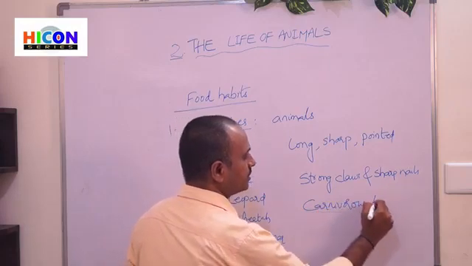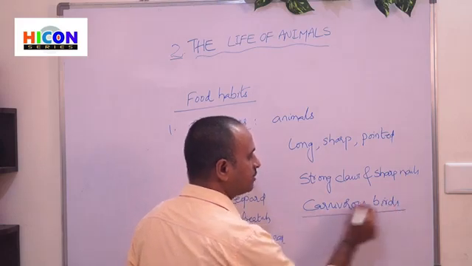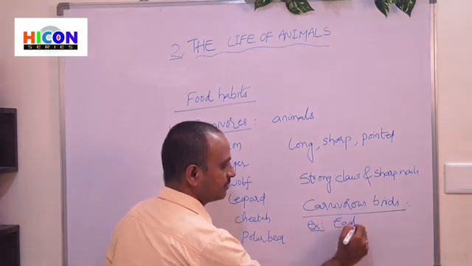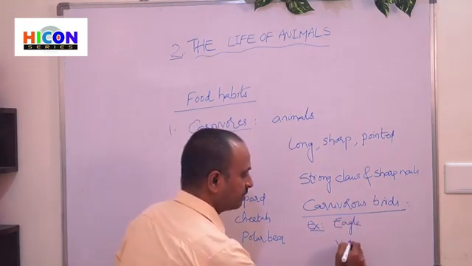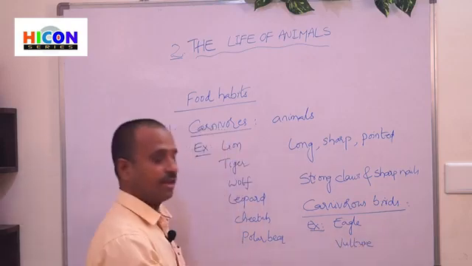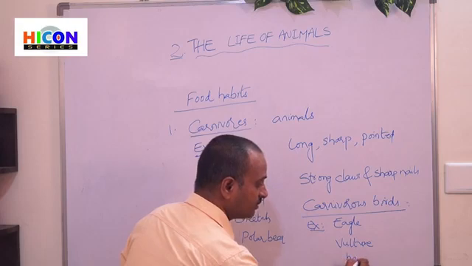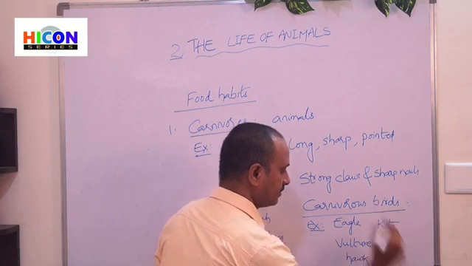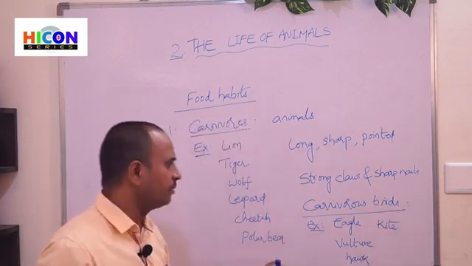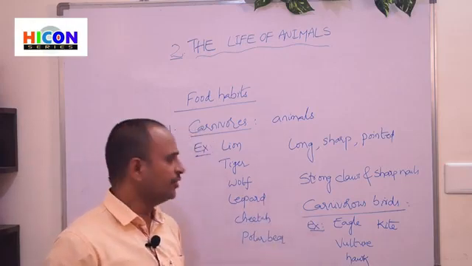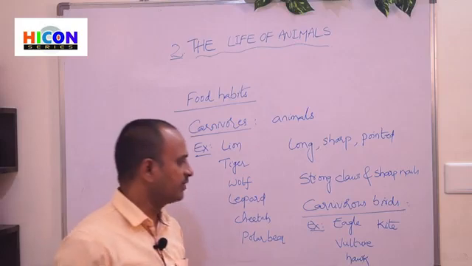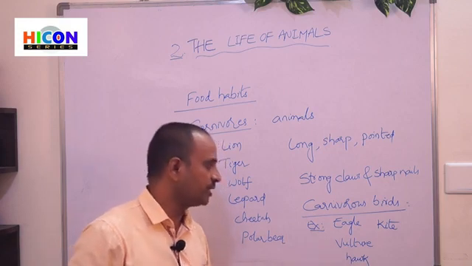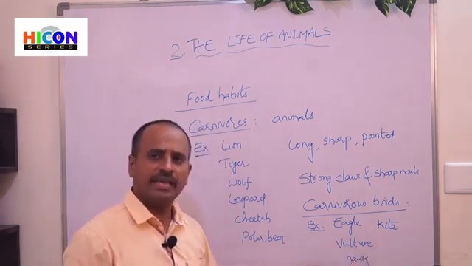The examples for carnivorous birds are eagle, vulture, hawk, and kite. Children, these are some examples for carnivorous birds, which eat only flesh. That's why those birds are called carnivorous birds. Example: eagle, vulture, hawk, kite, etc.